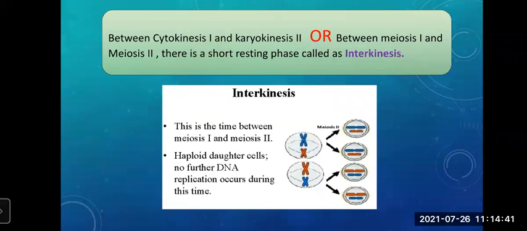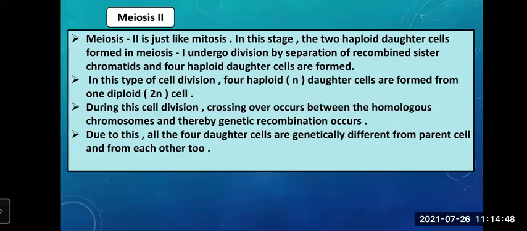Okay, that is called interkinesis. Then after interkinesis, what begins? Meiosis 2. Meiosis 2 is just like mitosis. Okay. Now what happens in this stage? You remember two haploid daughter cells were formed, isn't it?